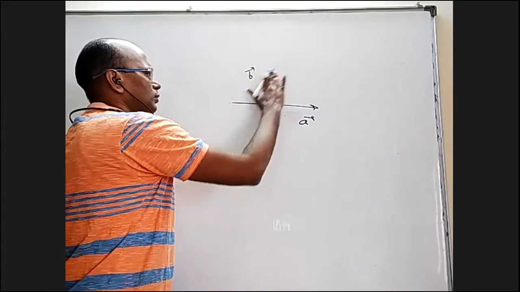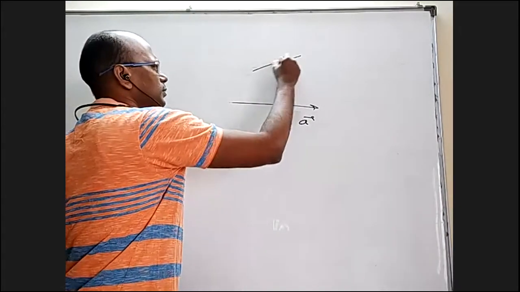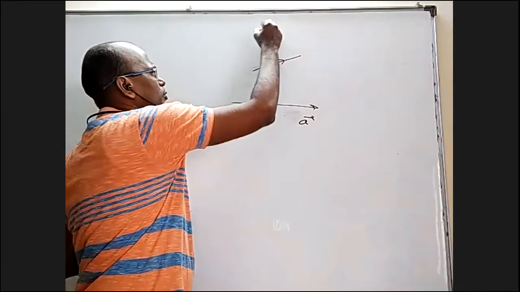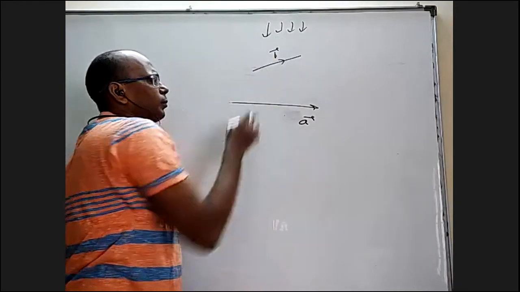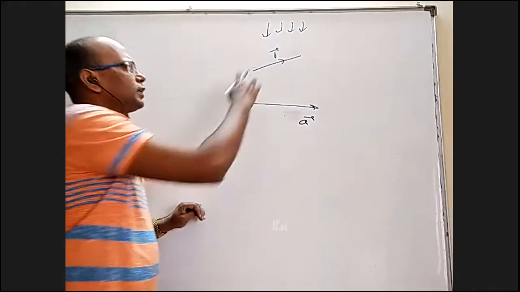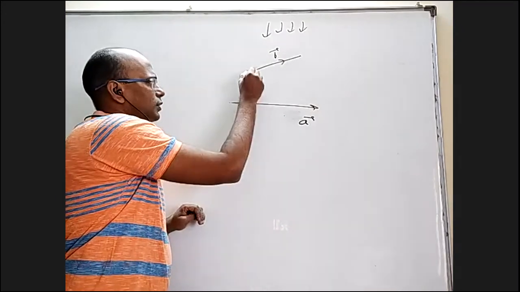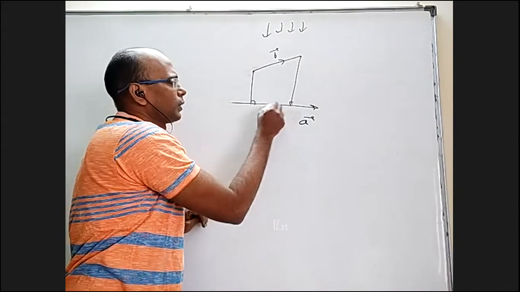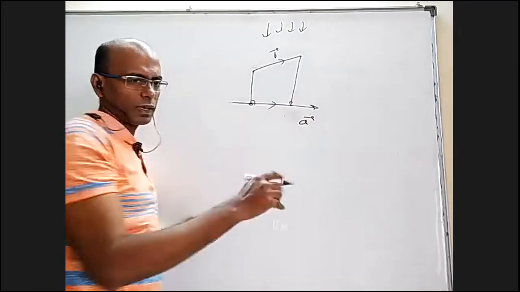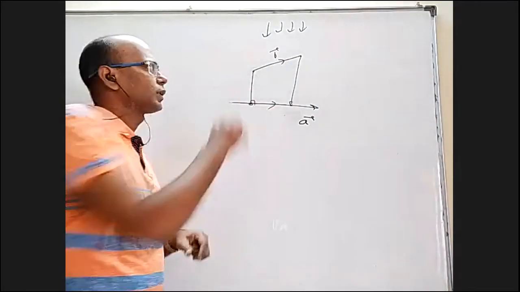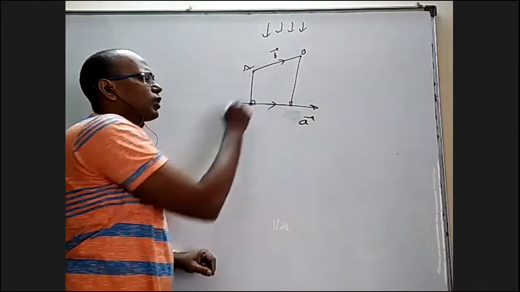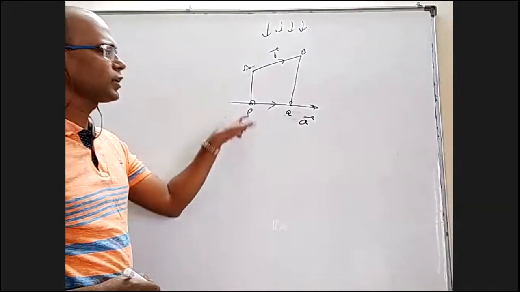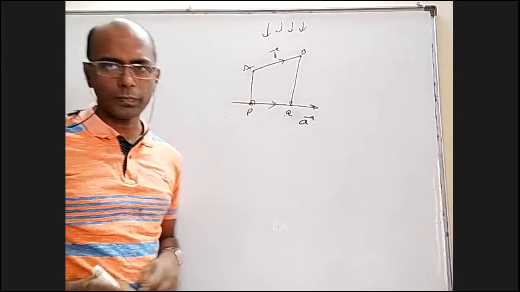B bar need not start at the same point. Basically, component is if you project light perpendicular to A bar, the shadow of this will fall on this. You draw a perpendicular from here to here, whatever is the vector in the same direction. If this is A and this is B, foot of A on A bar is P and foot of B on A bar is Q. Then PQ bar is called projection of B on A.